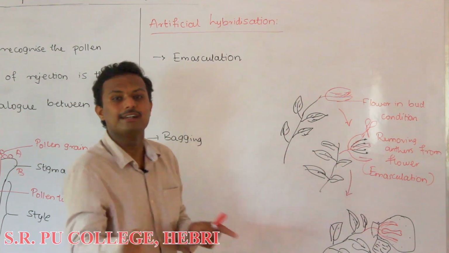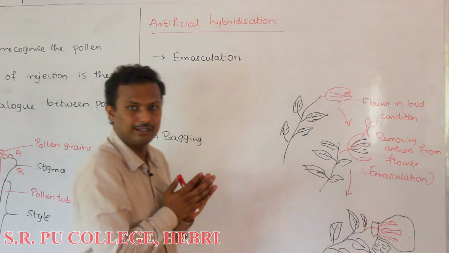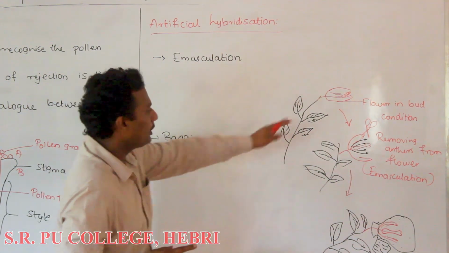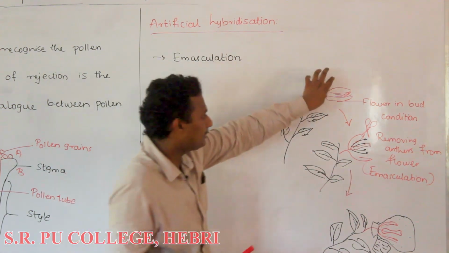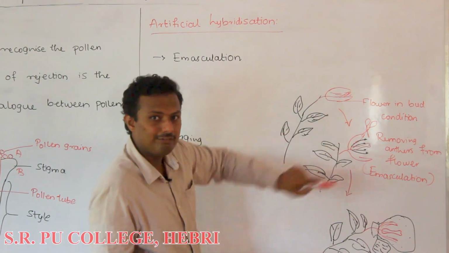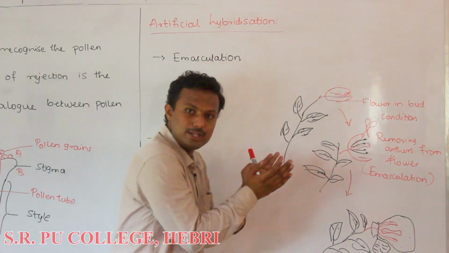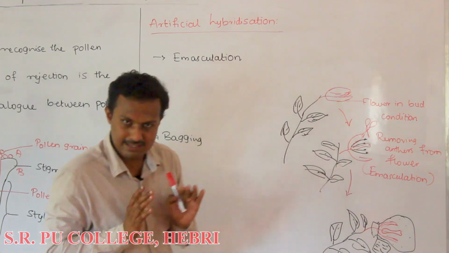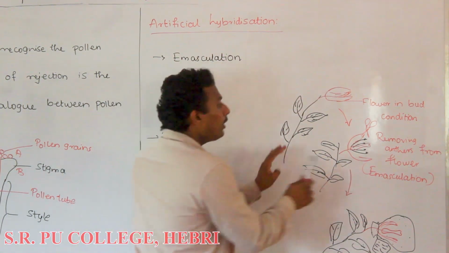If you select either a male plant or a female plant, you cannot practice this kind of artificial hybridization in those plants, and it is not necessary there also. So if you select a plant with both androecium and gynoecium, and the flower is in the bud condition, this bud will be opened very slowly without harming any appendage of the flower. We are not going to cut off the petals or the sepals, or harm any part of the flower. So slowly we will open it up.